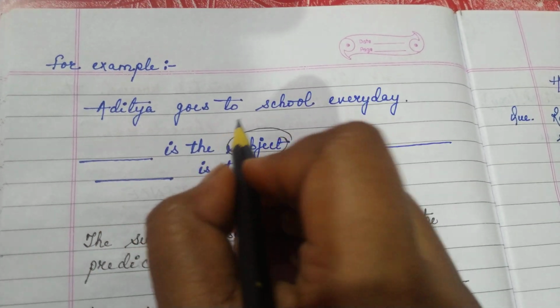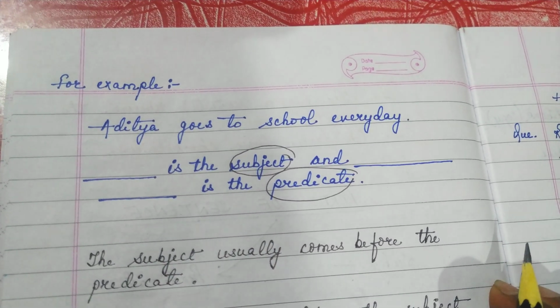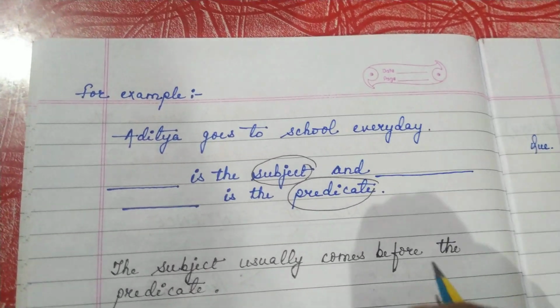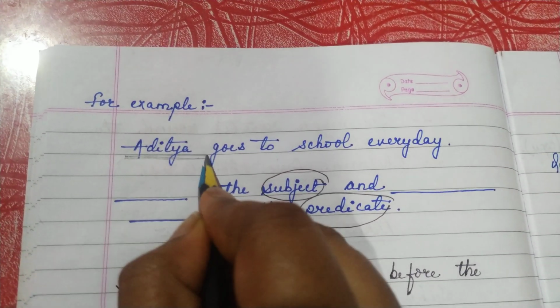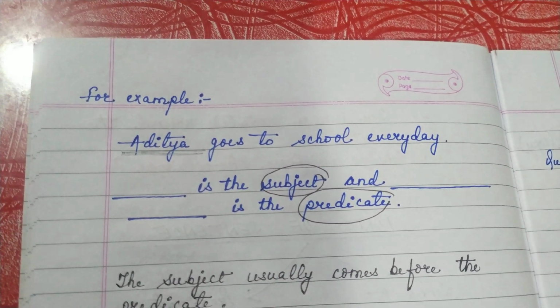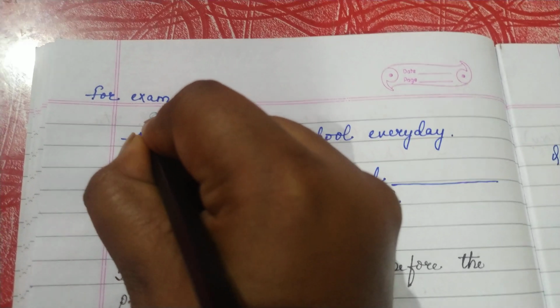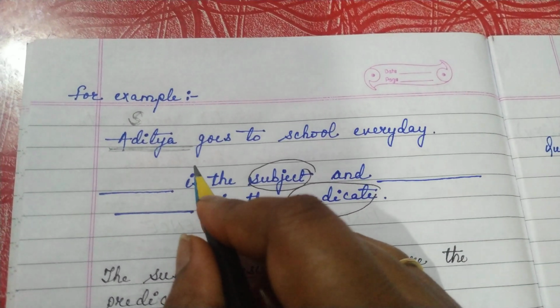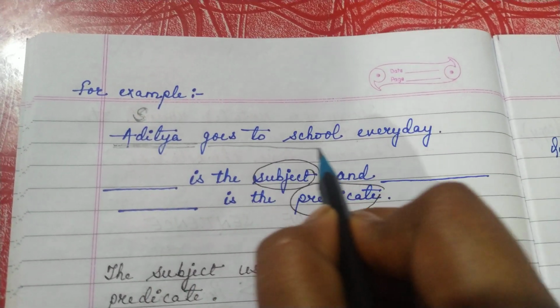Aditya goes to school every day. So what will be the subject here? Any guesses? Yes, you are correct. Aditya. The person or thing we are talking about is the subject in a sentence, and what we are saying about that person or thing is the predicate.